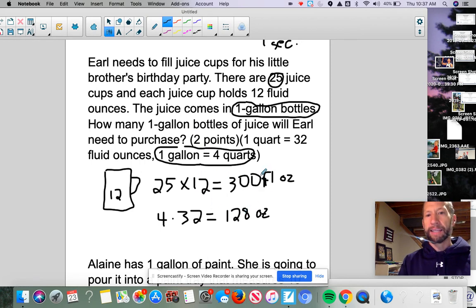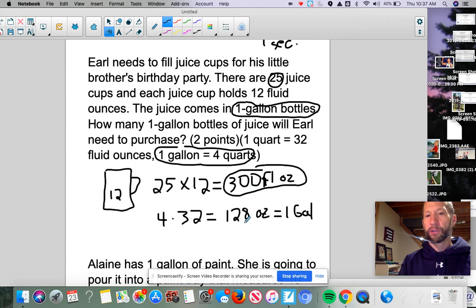Well, if I need 300 fluid ounces, and remember, this 128 is equal to 1 gallon jug. That's kind of important to understand. So what I need to do now is figure out how many of these gallon jugs I need to get 300.